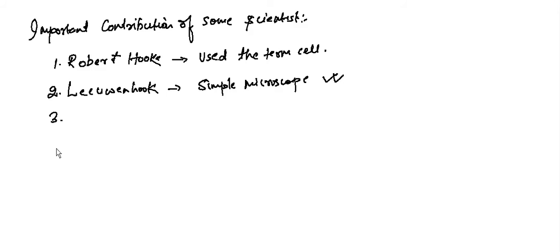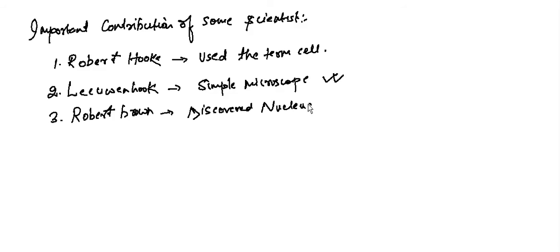Third is Robert Brown. He discovered the nucleus. Later on we will see what is present in the nucleus. Fourth scientist, his name is Schleiden, who discovered the plant tissue, or you can say gave the cell theory.